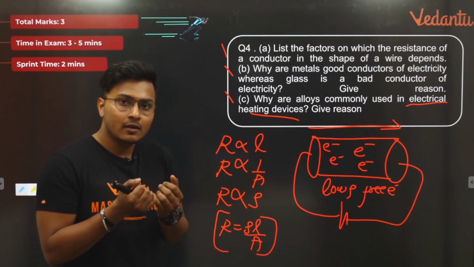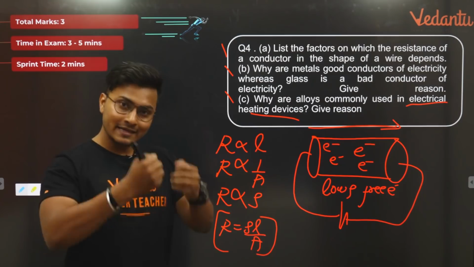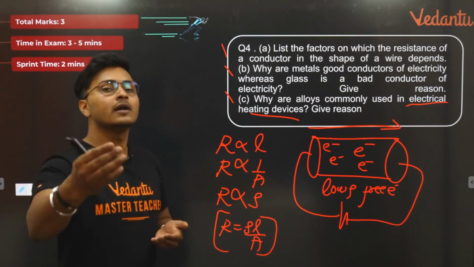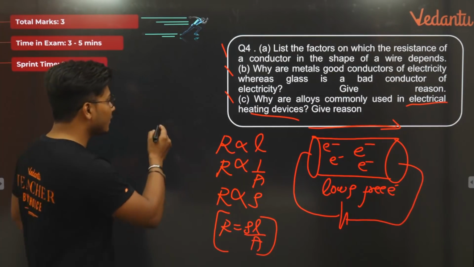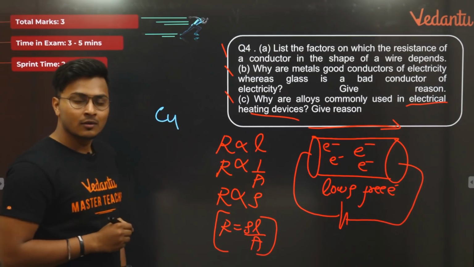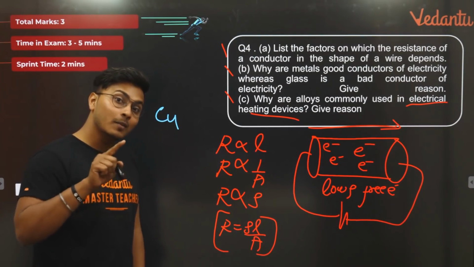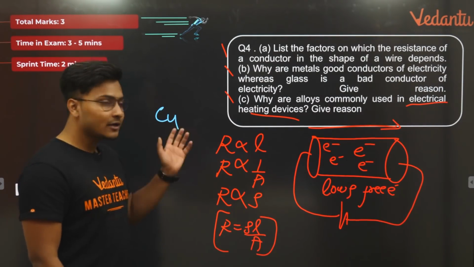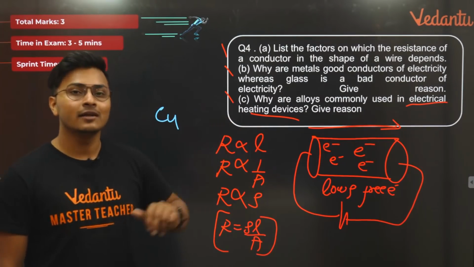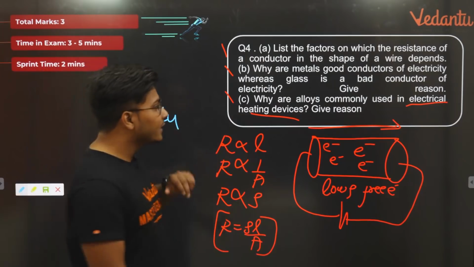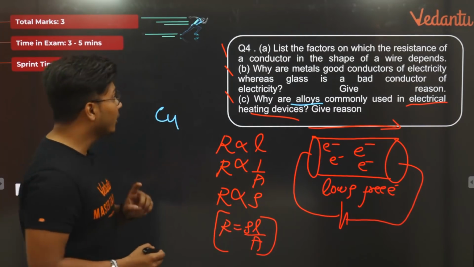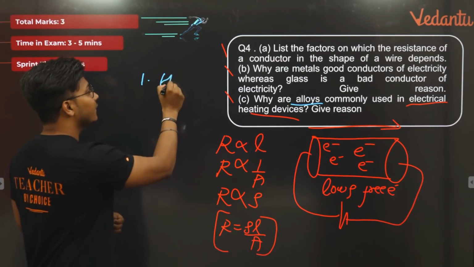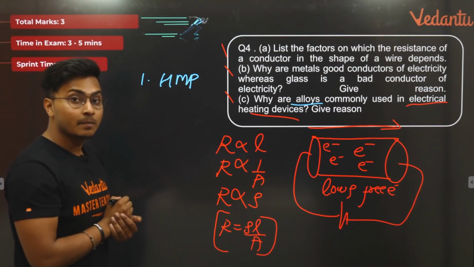Now what should be the material used inside these equipments so that it can sustain its life for a longer time? For example, if I put copper in an electrical iron, copper is a very good conductor of electricity, but it also has a very low melting point. It will melt, the coil will not survive, so the iron will not survive, isn't it? So we use alloys in these scenarios because alloys, number 1, have a very high melting point, HMP.